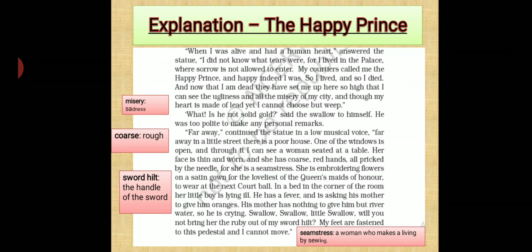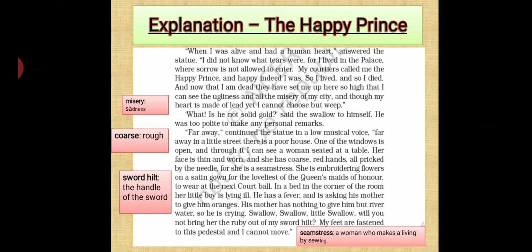He was suffering from fever and was asking his mom to give him oranges. The boy was asking for oranges. His mother was very poor. She had no money. She could not give him oranges. She was only able to give him river water, and that is why the boy was crying.